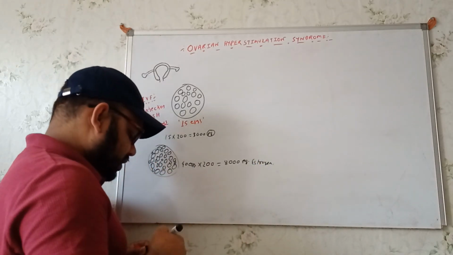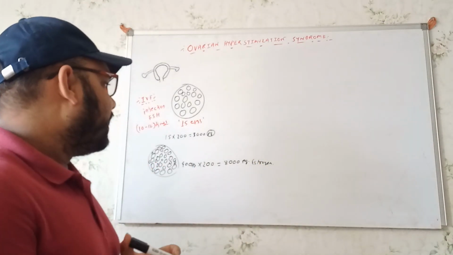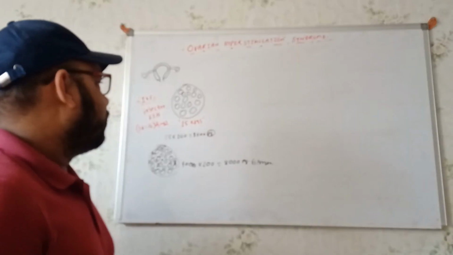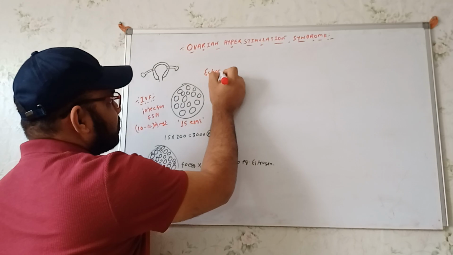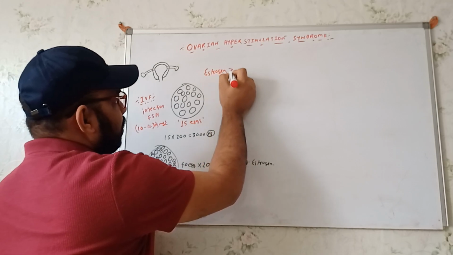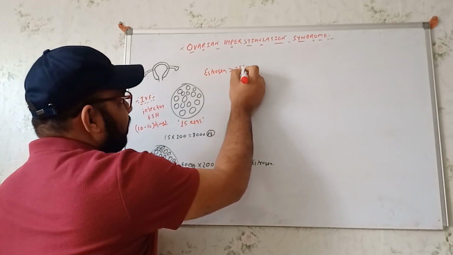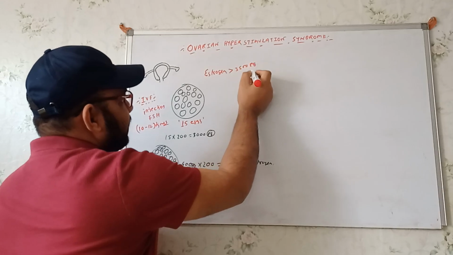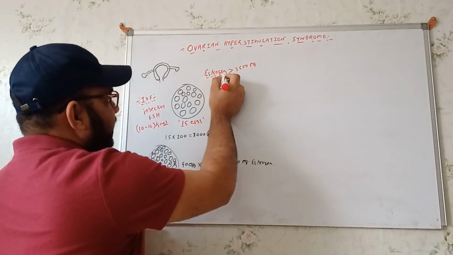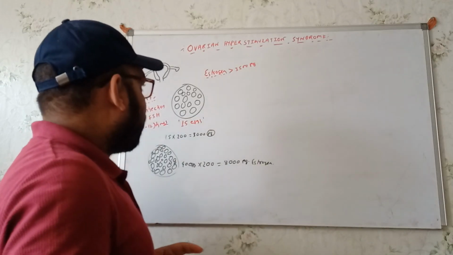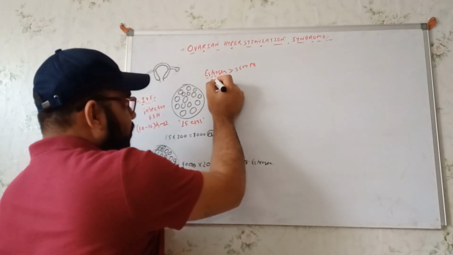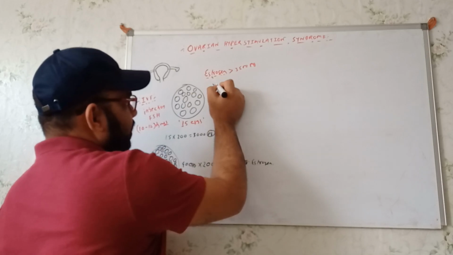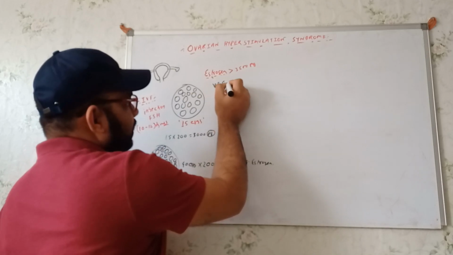Now, there is a range. Whenever the estrogen production is more than 3500 picogram, this estrogen can trigger the production of vascular endothelial growth factor.